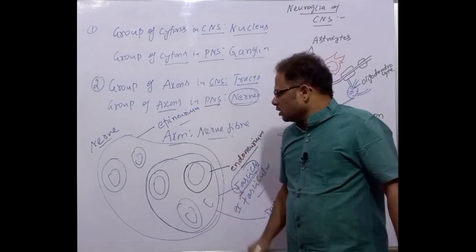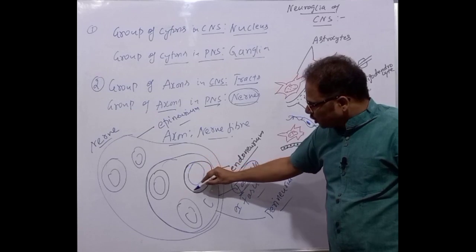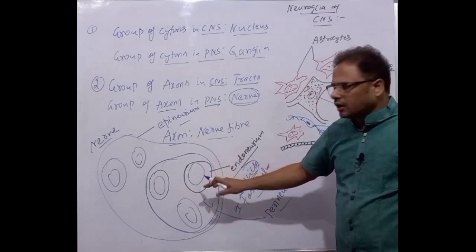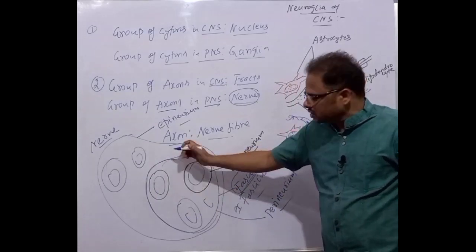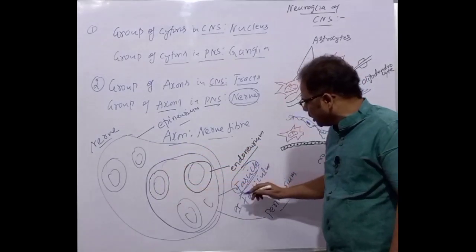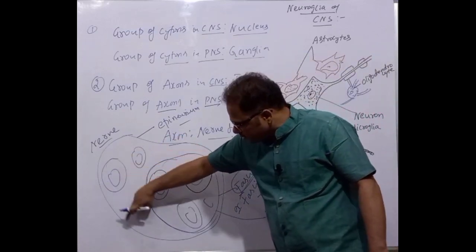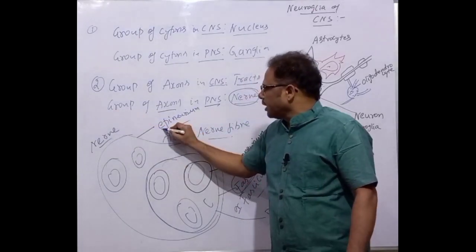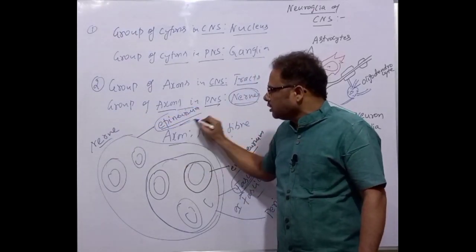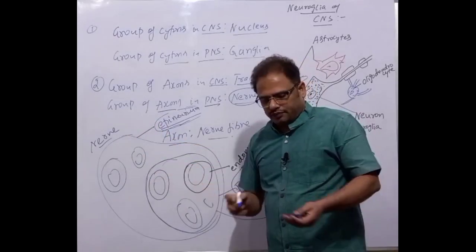So like this, each nerve fiber is enclosed by a connective tissue sheath called endoneurium. Many such structures form a fascicle or fasciculus, which is enclosed by a connective tissue sheath called perineurium. Many such structures form a nerve bundle called a nerve. The nerve is enclosed by another connective tissue sheath called epineurium. In this way, there is a structural arrangement here. Clear, students?